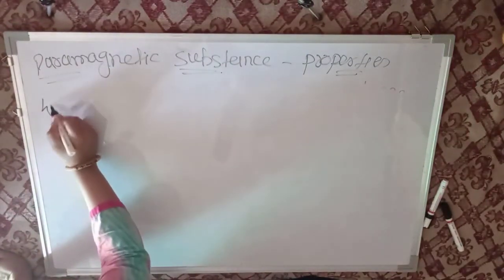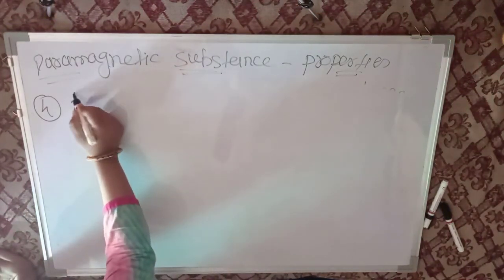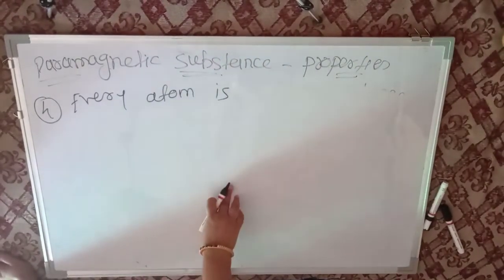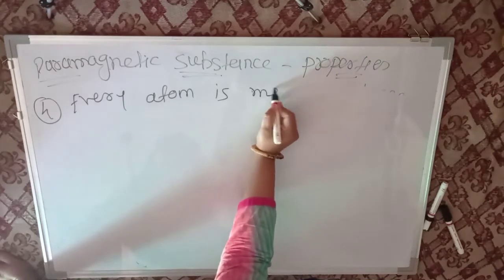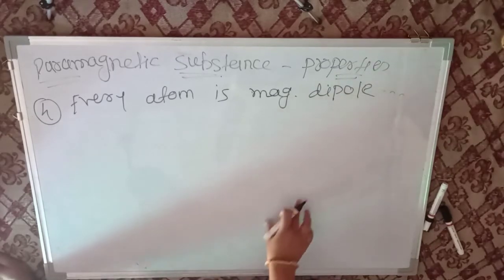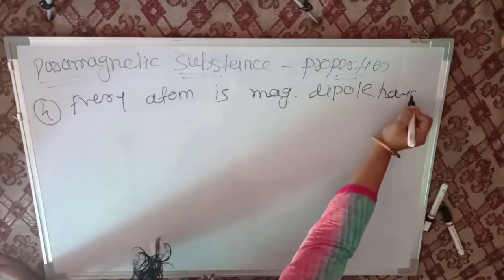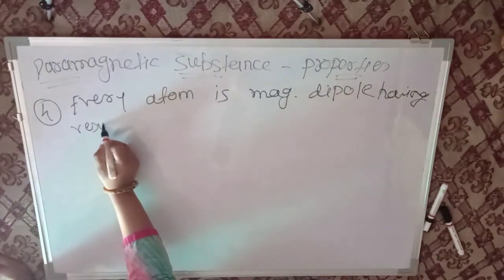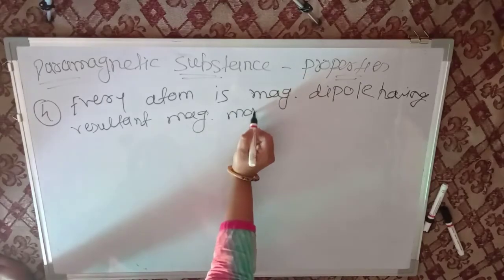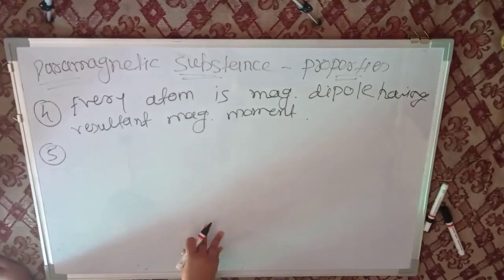Now the fourth property of paramagnetic substance. Every atom is a magnetic dipole, having a resultant magnetic moment.